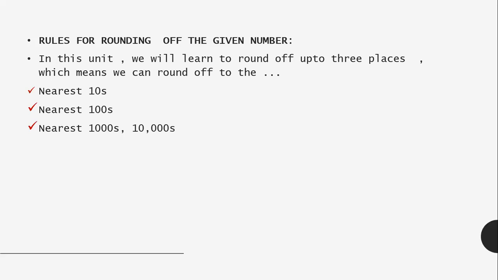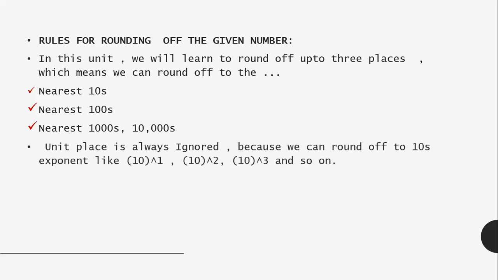And you have also noticed one more thing, that all these numbers are in the form of tens exponents. Tens place is 10 to the power 1, that is 10. 100 is 10 into 10, that is 10 to the power 2. Next is 1000, 10 into 10 into 10, multiplying 10 three times, that is 10 to the power 3. So we can notice that the rounding off technique is applied to the tens exponent place.